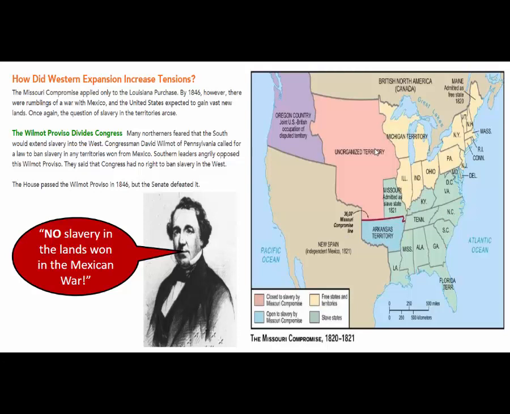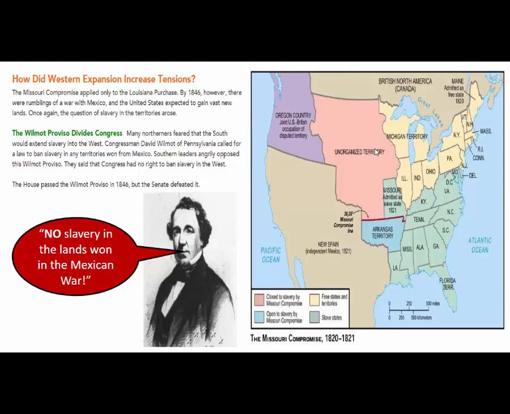Question 9. What was the purpose of the Wilmot Proviso? The purpose was to keep slavery out of the West. It was to try to make sure that Southern states didn't get a benefit from these new lands that we might win from Mexico if there was a war with Mexico, which, as you know, there was.